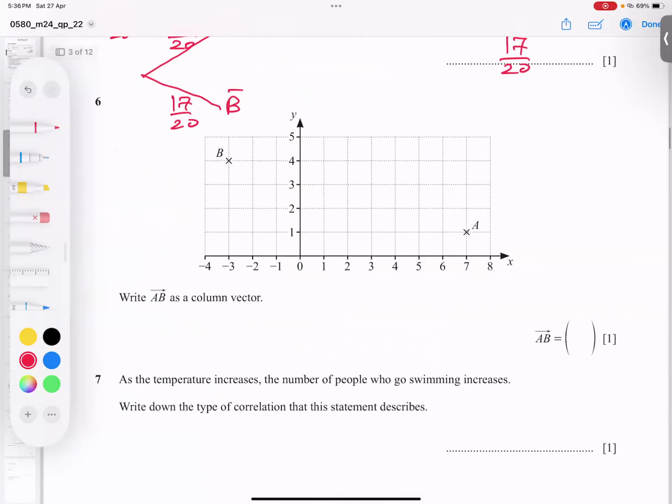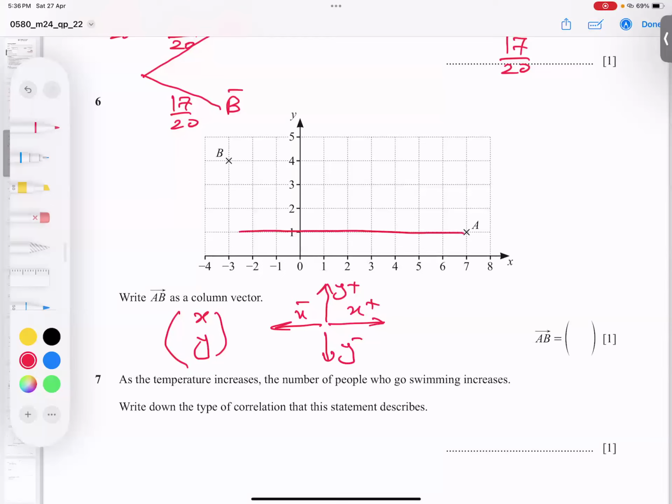1 mark only. Column vector AB, starting from A, ending at B. Very simple technique: we have X and Y. The top value is X, the bottom value is Y. The right side is X positive, left side is X negative, upward is Y positive, downward is Y negative, same as the transformation topic.